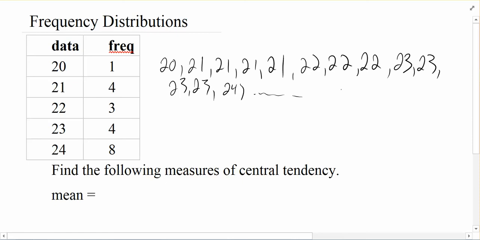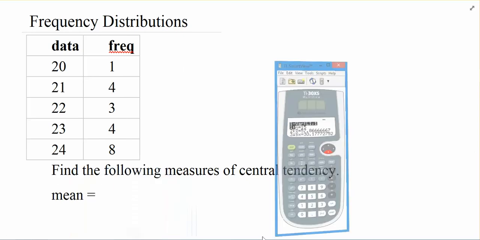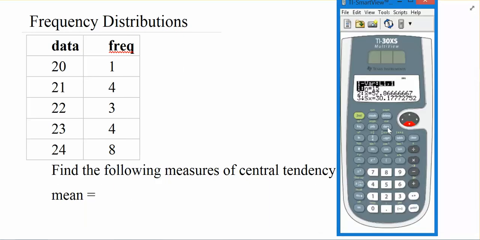This data set is not just 20, 21, 22, 23, 24. There's a 20, but there's a bunch of 21s, a bunch of 22s, a bunch of 23s, a ton of 24s. So instead of writing all that out and putting all of that into the calculator to try to find the mean and the median, and possibly the mode, we can go and use some of the features that we've used before.